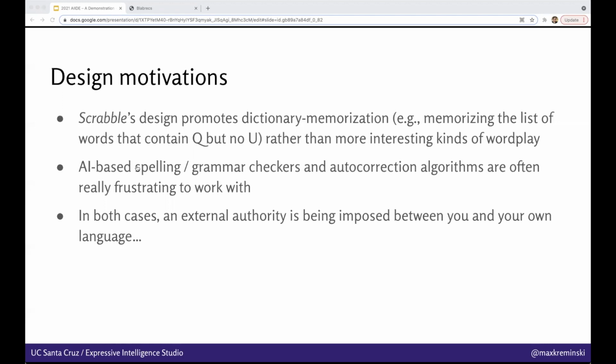And in the case of these AI-based systems, that's an artificial computer system that's telling you what counts as a valid word or doesn't. And so we really wanted to see what would happen if we made a game about that experience.